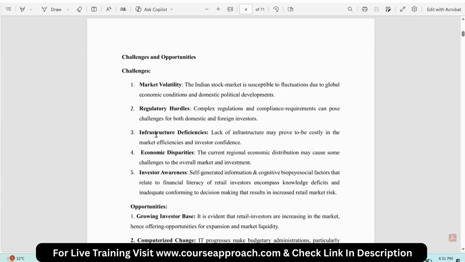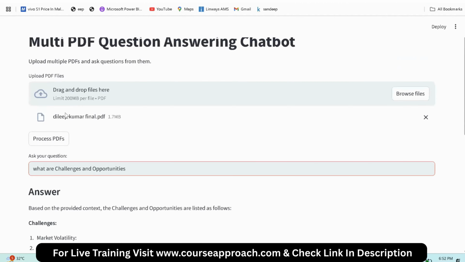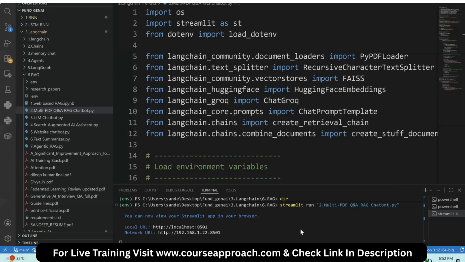Here I am controlling the behavior of the LLM so that it should answer only from the provided context. If you don't have the answer, now am I getting the same answer? See, okay, I am getting the answer from the provided context. This is my provided context. Also, I'll ask one more question.